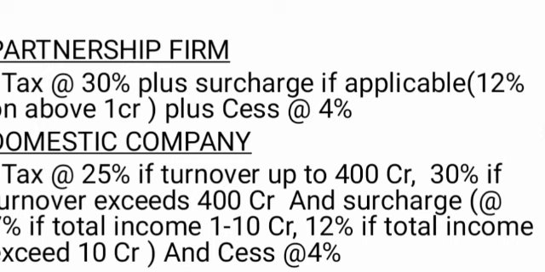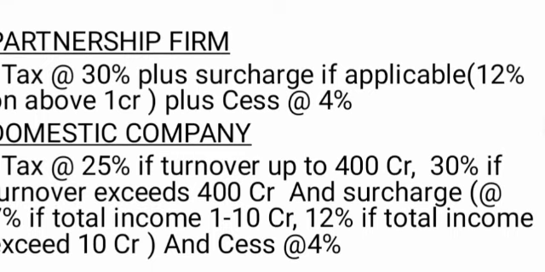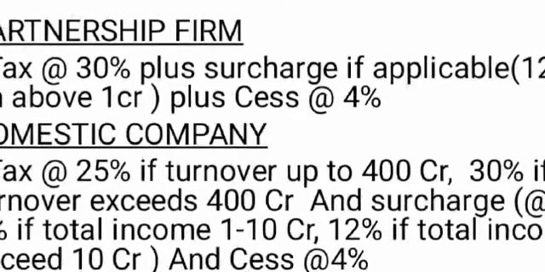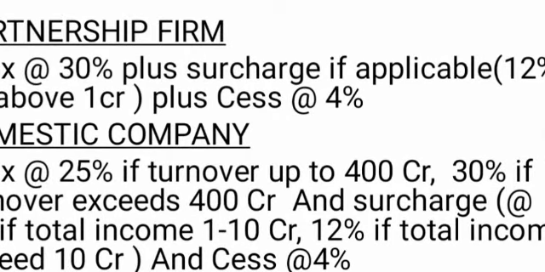And here we can explain the tax rates of various institutions. The first one is the tax rate of a partnership firm. The tax rate of a partnership firm is 30% plus surcharge if it is applicable. The tax rate of a partnership firm is a flat rate, which is payable on the total income at the rate of 30% plus surcharge if applicable.